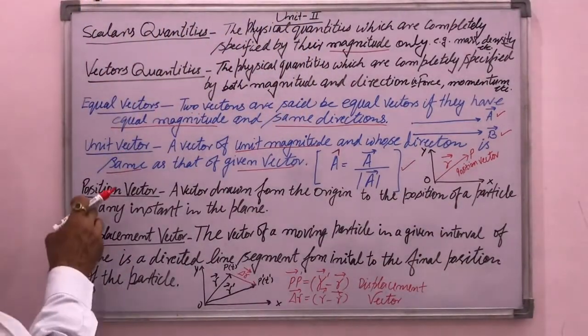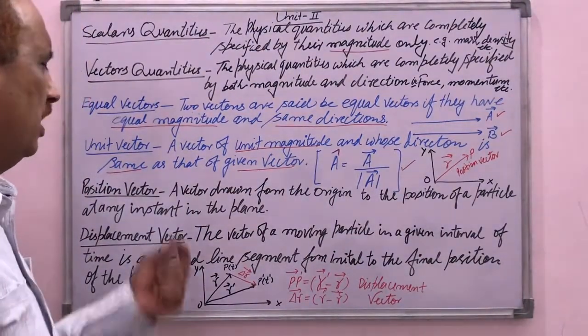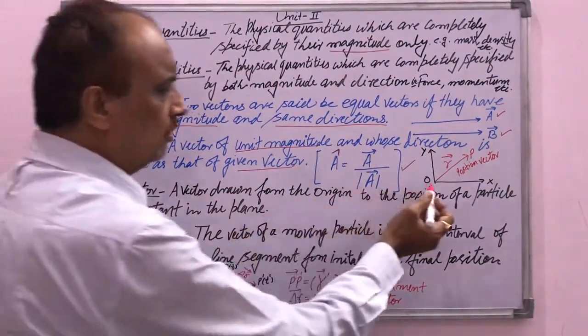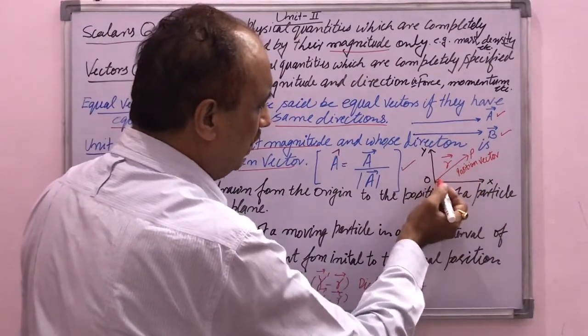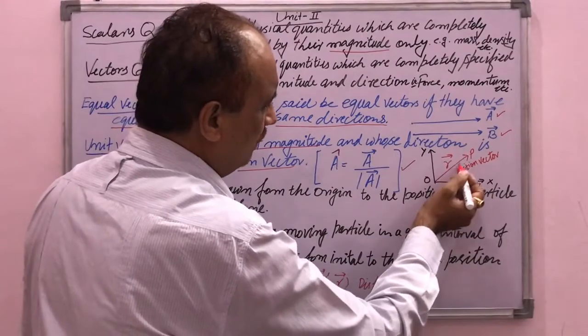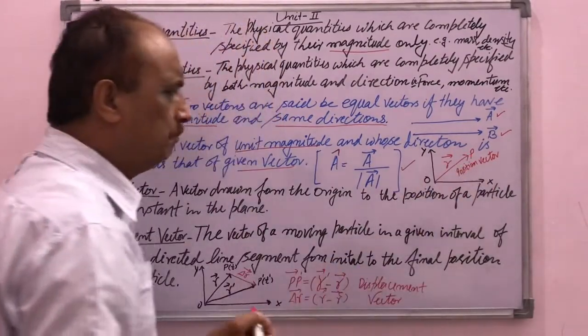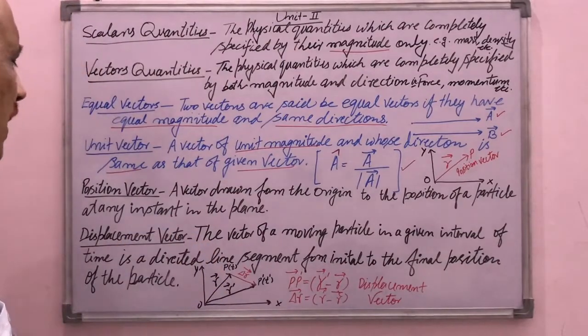Next is, what is a position vector? Position vector means a vector drawn from the origin. This is the XY plane, and a vector for the particle P is drawn from the origin to the particle P at any instant of time.